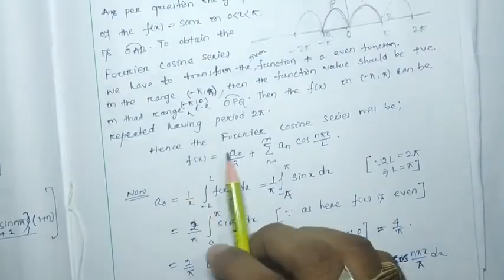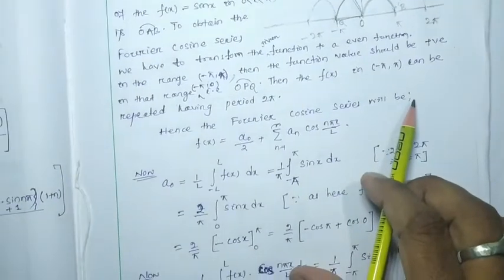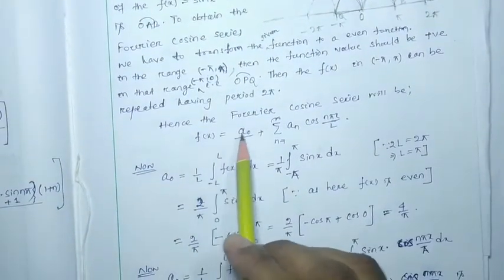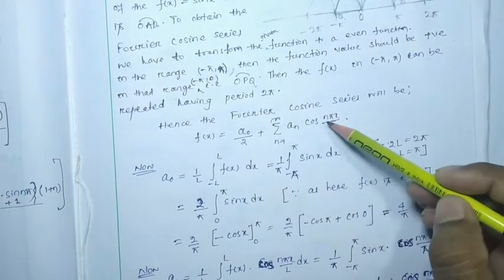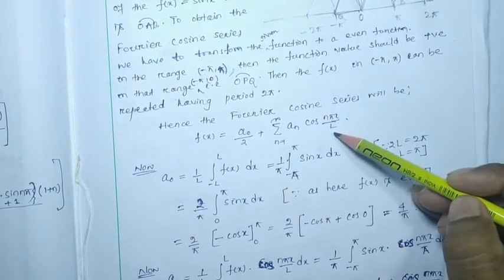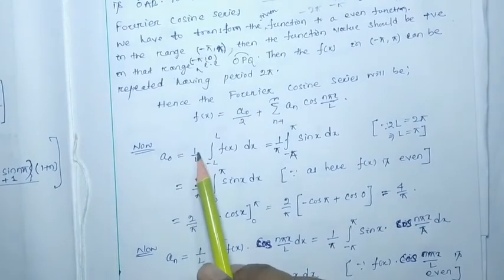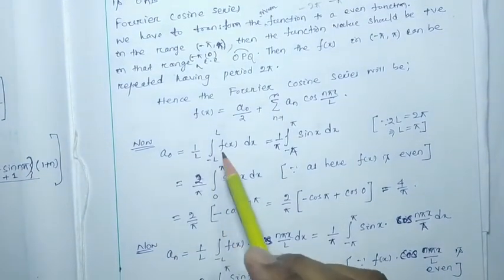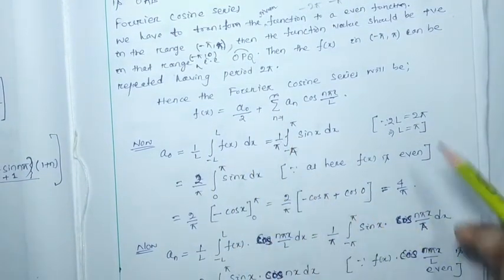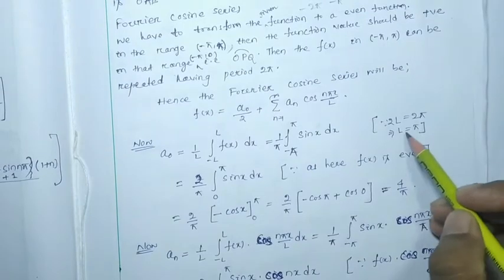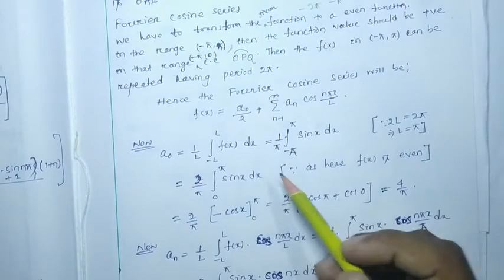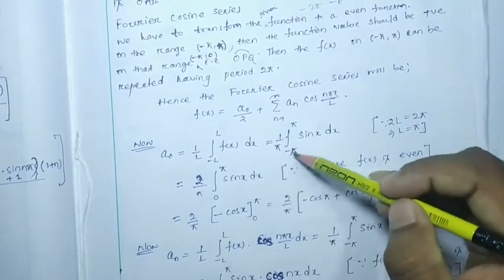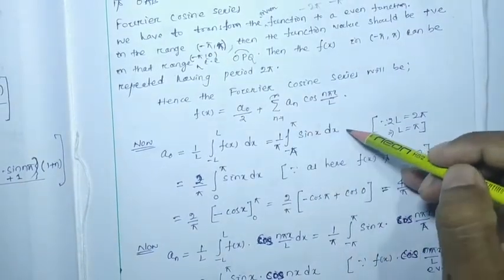Hence the Fourier cosine series will be f(x) = a0/2 + summation over n = 1 to infinity of an cos(n pi x/l). Okay, so a0 will be equal to 1/l integral from -l to l of f(x) dx. Here 2l is nothing but 2 pi, and l will be pi. So this will be 1/pi integral from -pi to pi of sin x dx.